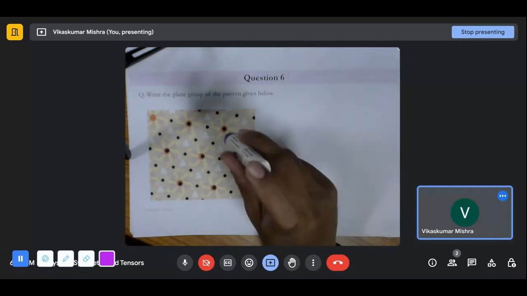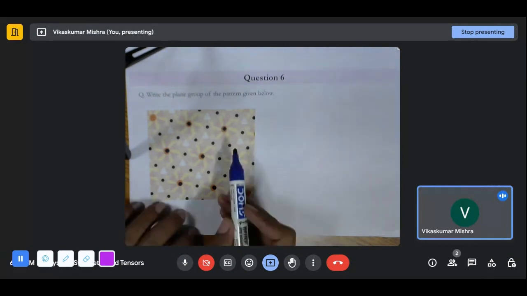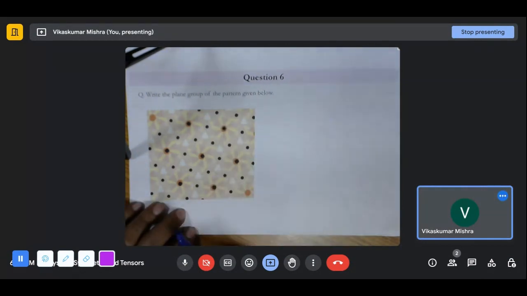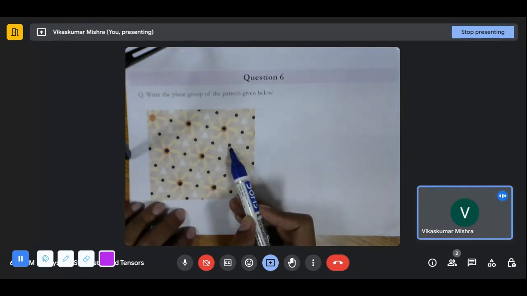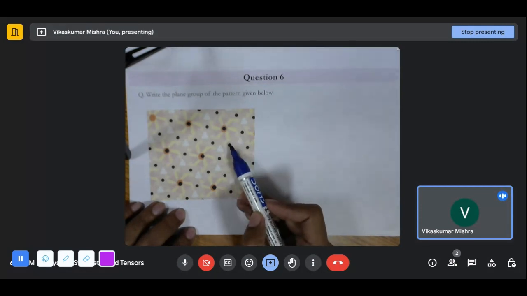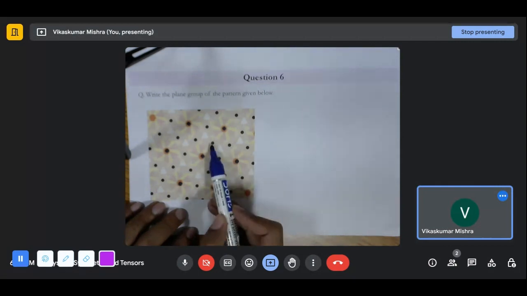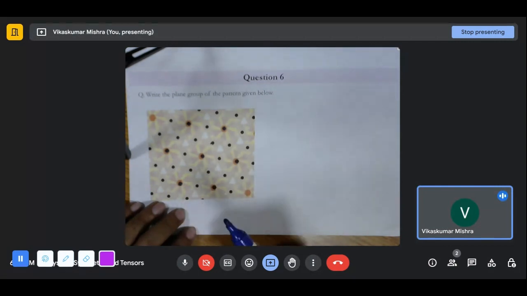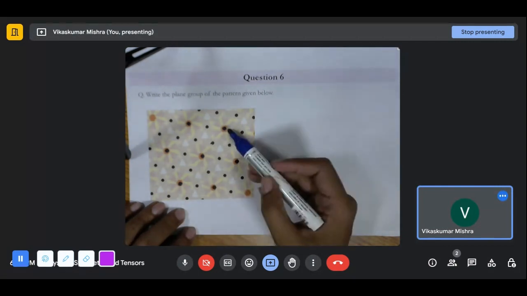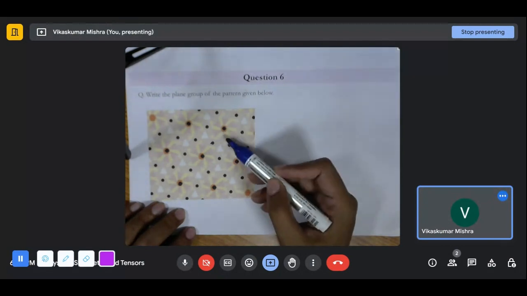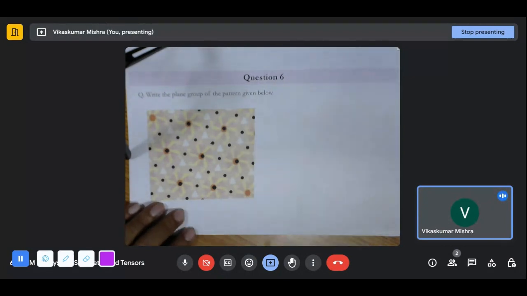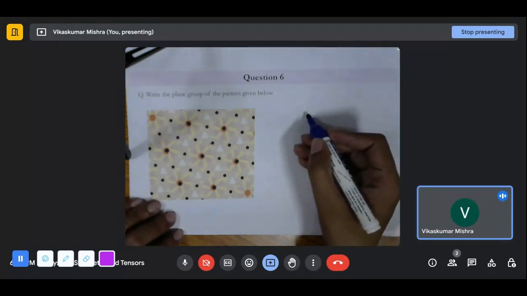If I rotate about this particular point, this entire pattern will be rotated. This triangle will also rotate by 60 degrees, and the dots, these black circles, will also rotate. This flower-type pattern also has six-fold symmetry, so it will rotate. Okay, so we got to know that it has six-fold symmetry.